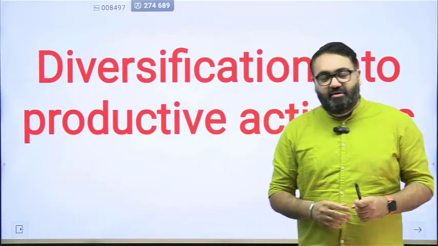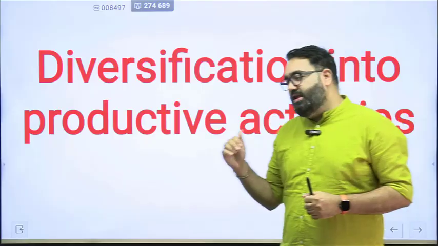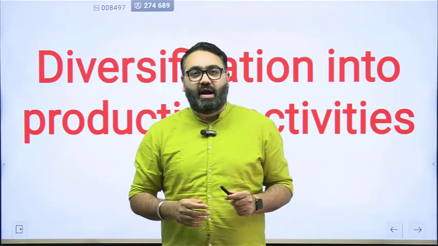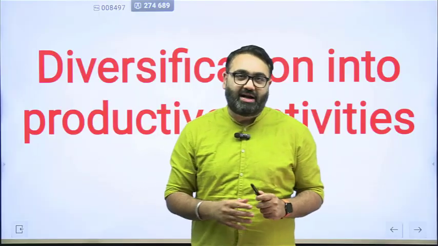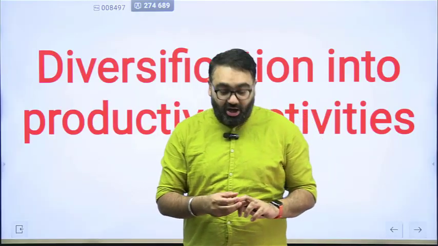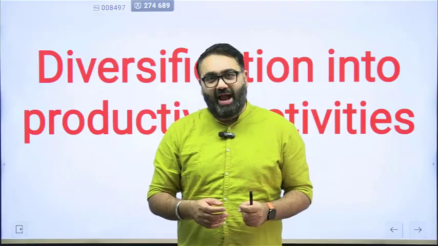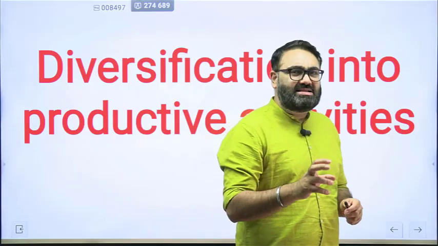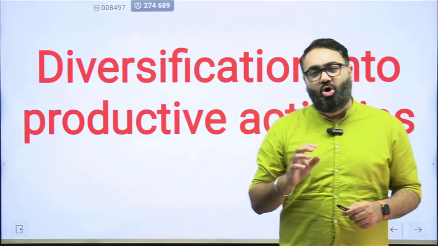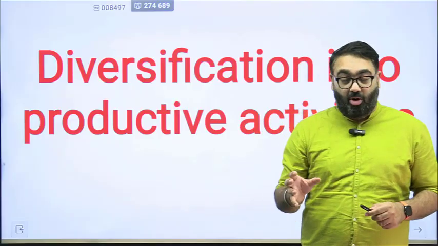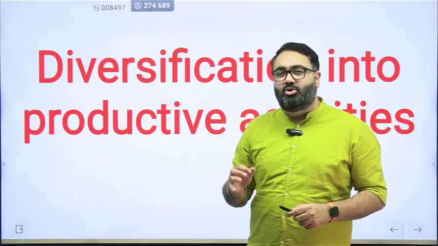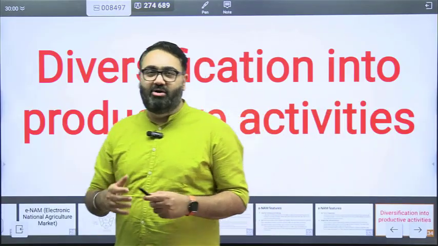Now, so far we have discussed first the credit side of agriculture and then the marketing side of agriculture, meaning the government's focus on how farmers can get more loans for their activities, and second, how they can better sell their produce at a better price in an easier manner. However, the government has realized that this alone is not enough. If you only keep the farmers or the rural population restricted to agriculture alone, we might never be able to improve their quality of life, their standard of living.